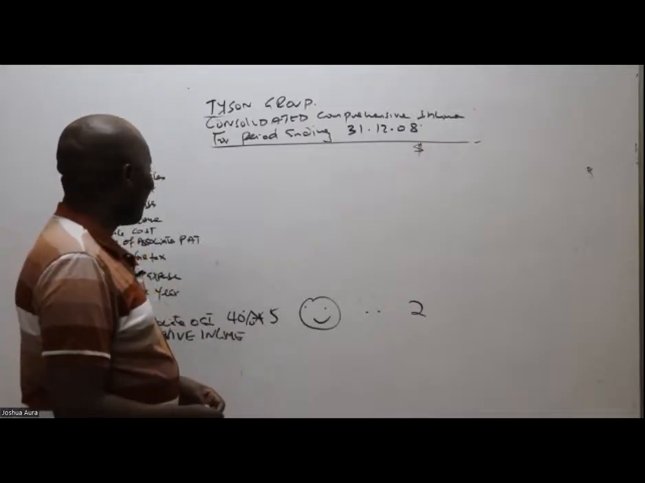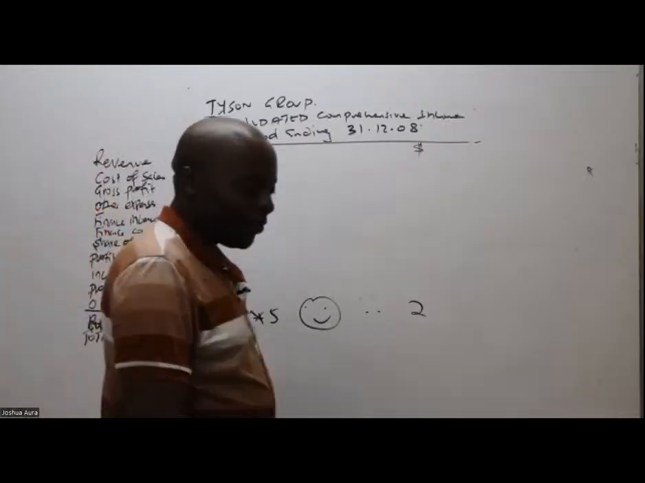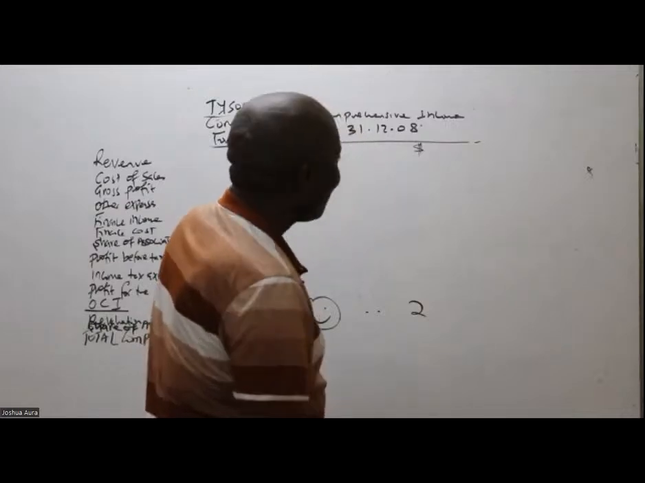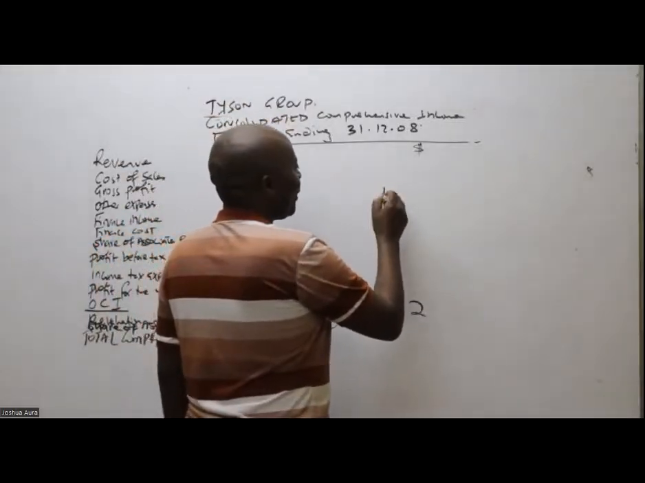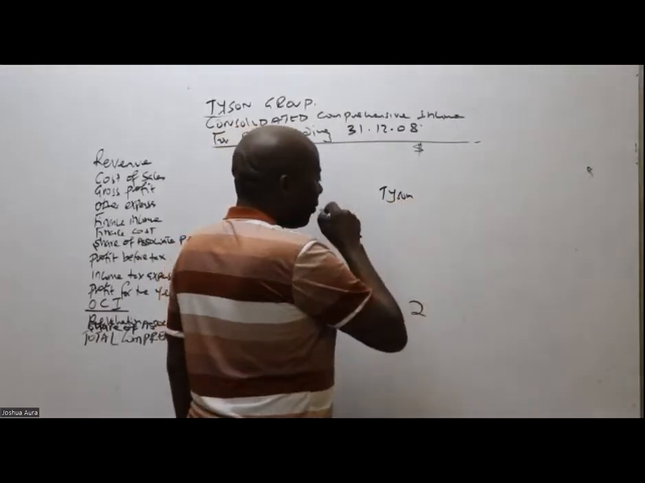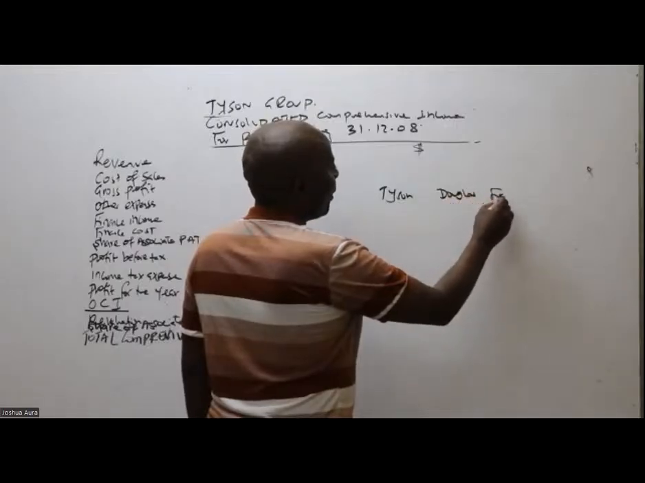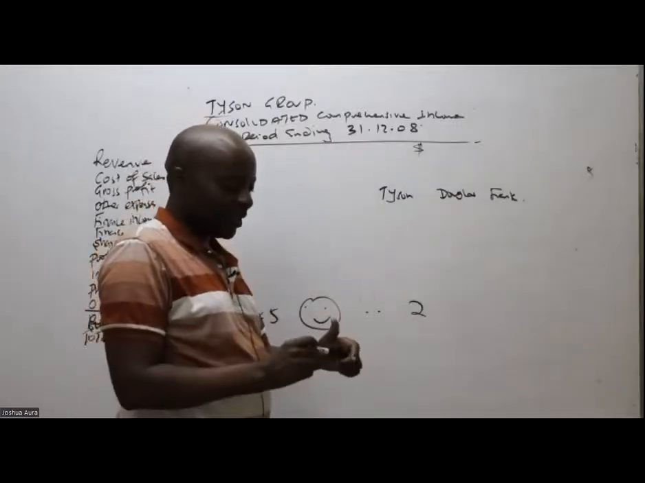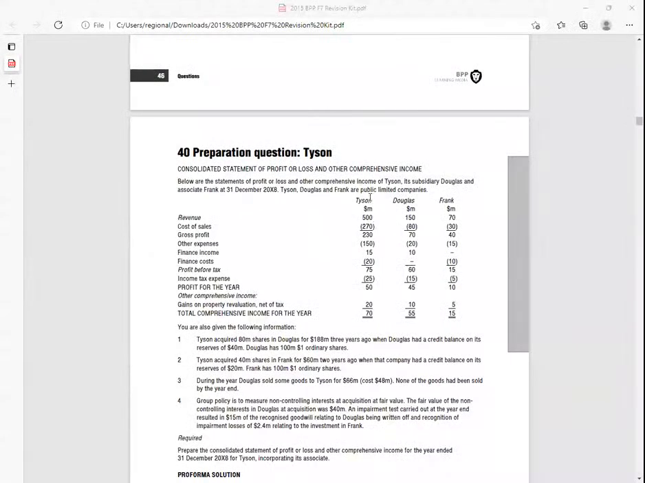Great. Now, after that, ladies and gentlemen, I can start picking up the other things very easily. So we start with revenue. Now, the other thing you're supposed to know: you see this guy has given us 3 columns. He has given us comprehensive income of Tyson, comprehensive income of Douglas, and comprehensive income of Frank. Frank is the associate. He has given us these 3. This is the parent company. This is the subsidiary.